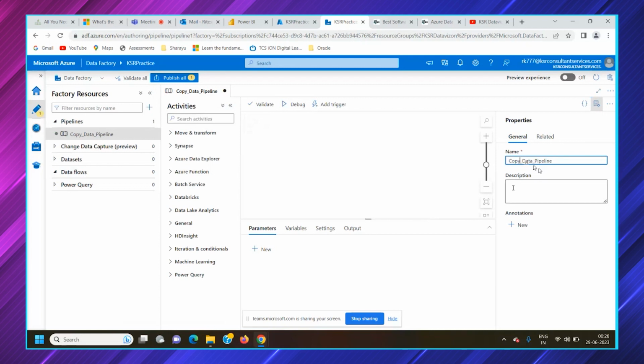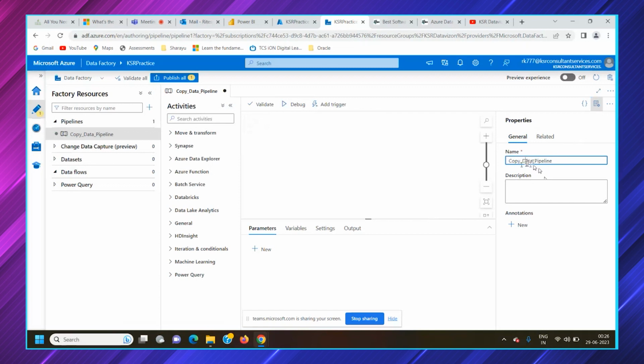So to get used to standard practices, don't use spaces in any of the words. Use underscores. Many of the link services and many of the datasets won't accept spaces, so there you have to give underscores only. The best practice, or the standard practice, in any organization is to use underscores.